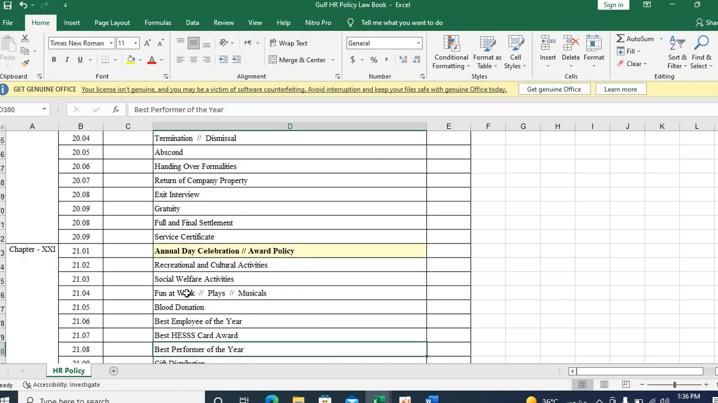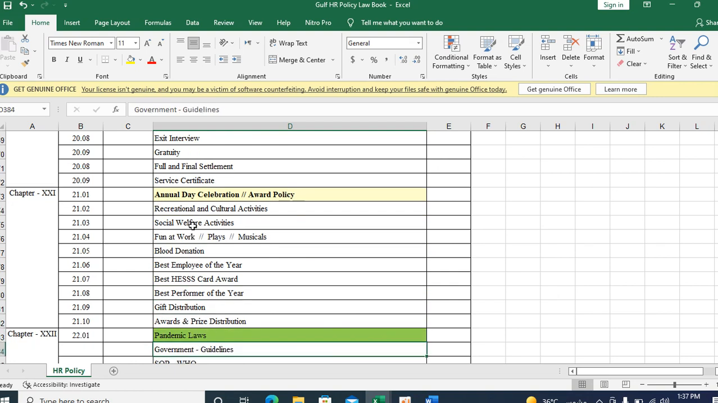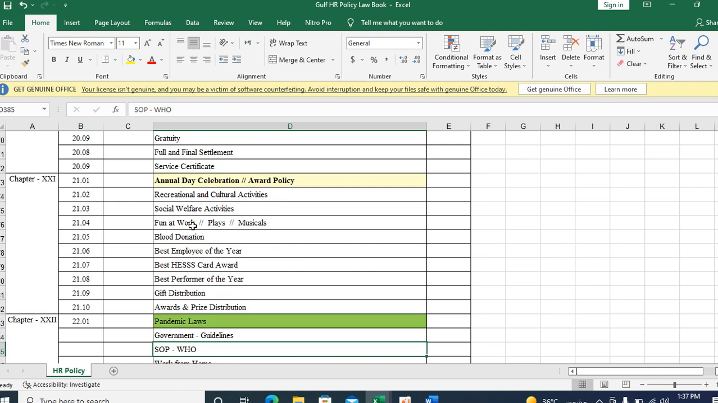You can then have the annual day celebration and award policy. All the motivation has to come under the annual day celebration and award policy. Recreation and cultural activities, sports, these are all the activities coming under the celebration and award policy. Social welfare activities, what we are doing for society, fun work, donation, blood donation, best employee of the year, best staff award. These all come under the annual day celebration and award policy.